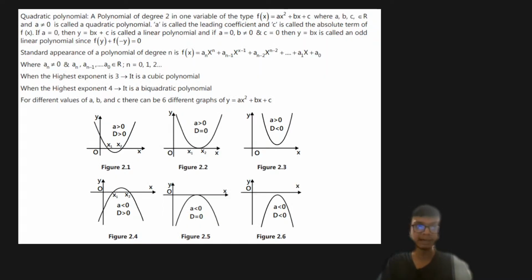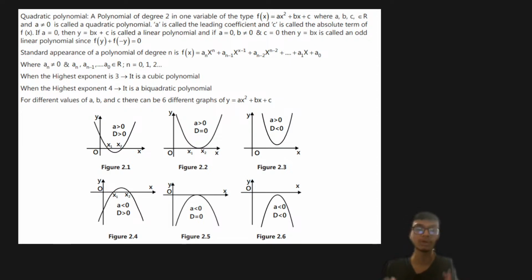So then let us get started with the very first and the most important basics of a quadratic equation, right? So quadratic equations are polynomials of degree 2, right? So a polynomial of degree 2 of the type ax square plus bx plus c, where a, b, c are real numbers and a is not equal to 0, is given as a quadratic polynomial, right? And a is called the leading coefficient of the polynomial, right? And c is called the absolute term because it does not have the x in it, right?